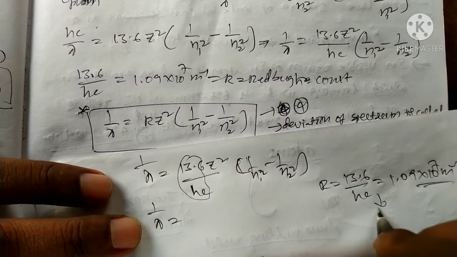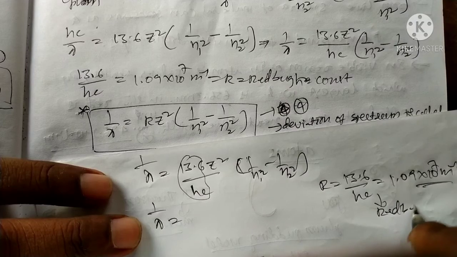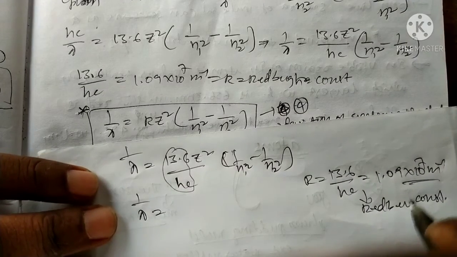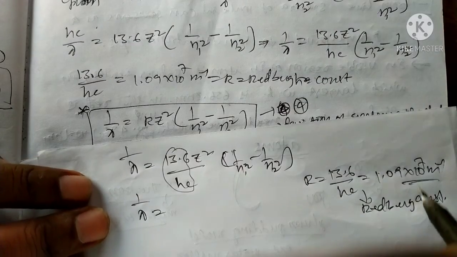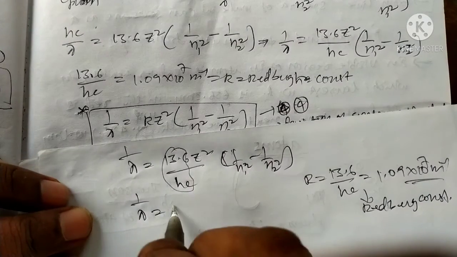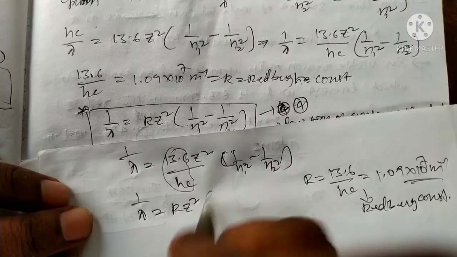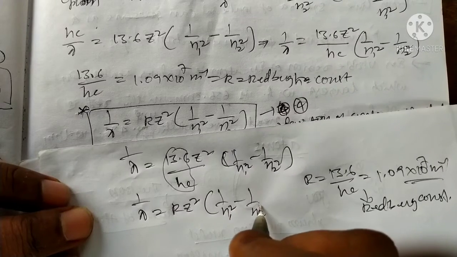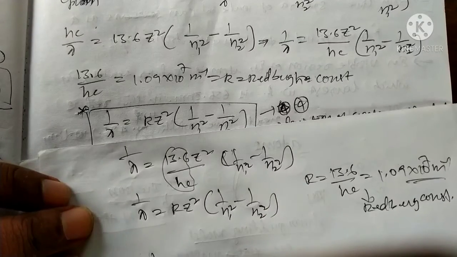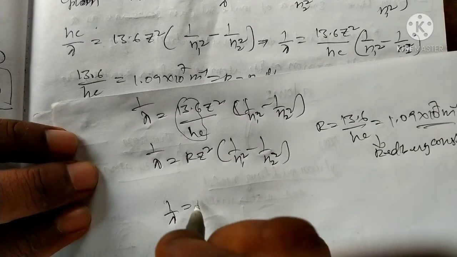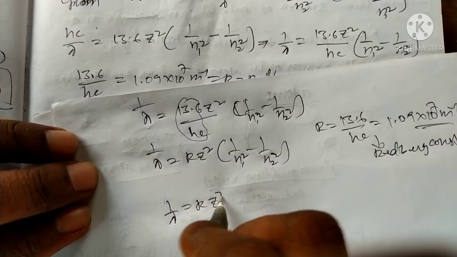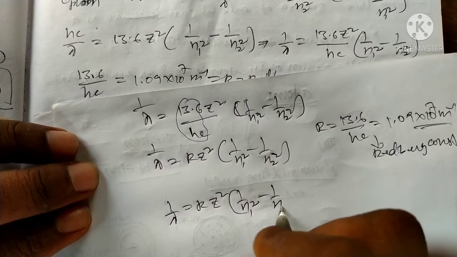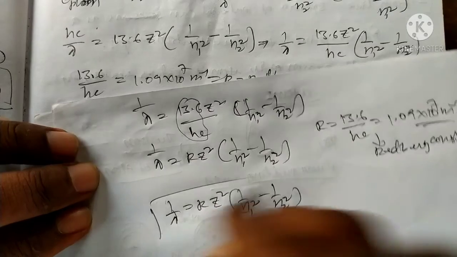This is one fixed value. So 1 by lambda is equal to R Z square into 1 by n1 square minus 1 by n2 square.